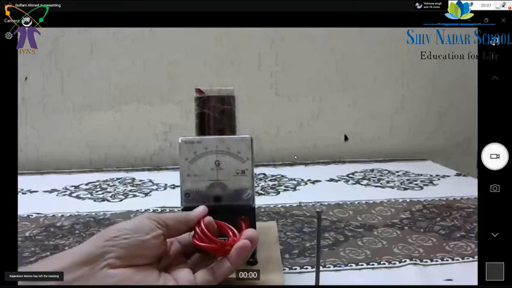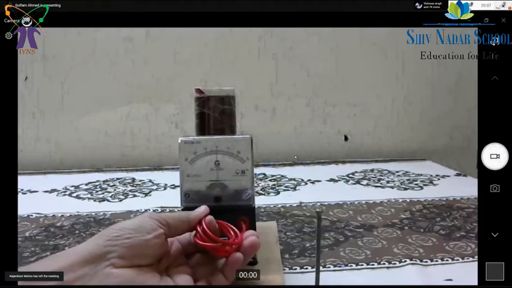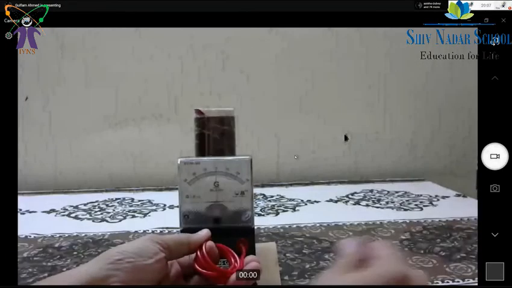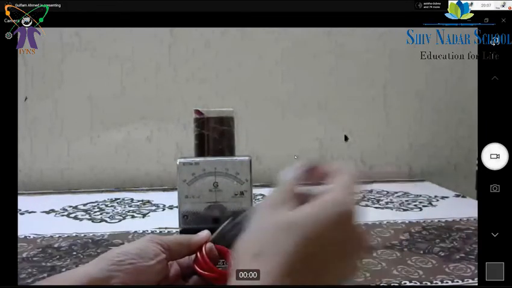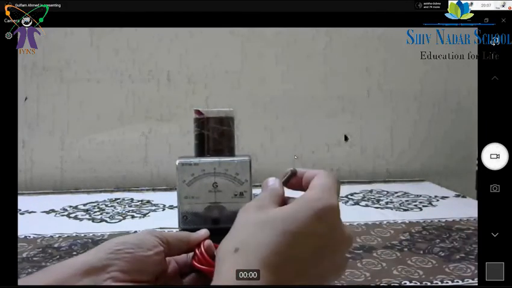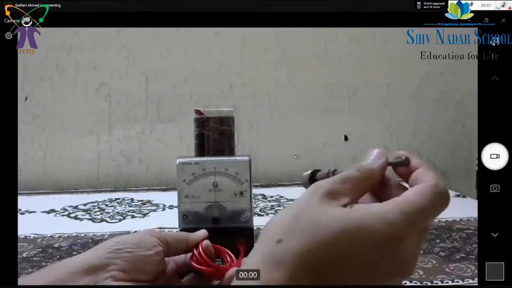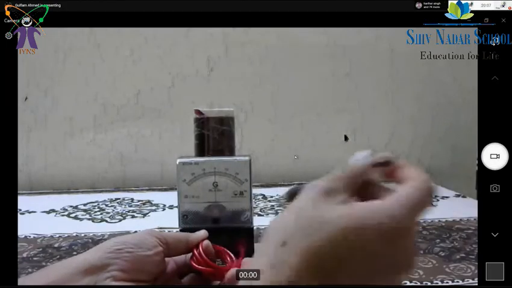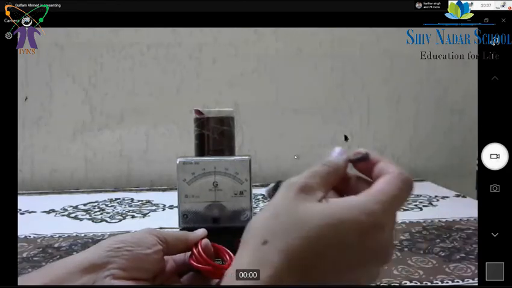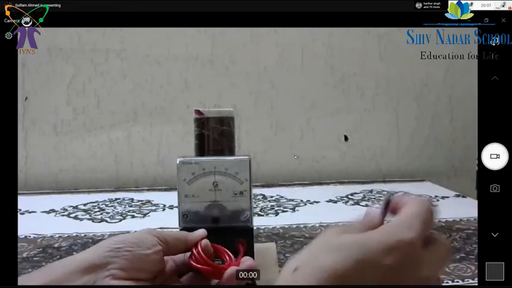I think the screen is visible to everyone. Yes, sir. Now, even as I am moving the magnet, nothing is happening, I think. This one is interesting. Sir has done some magic. Same wire, but nothing is happening.